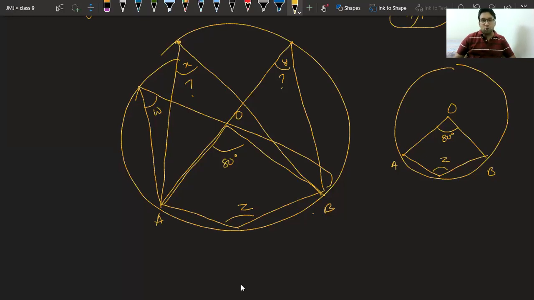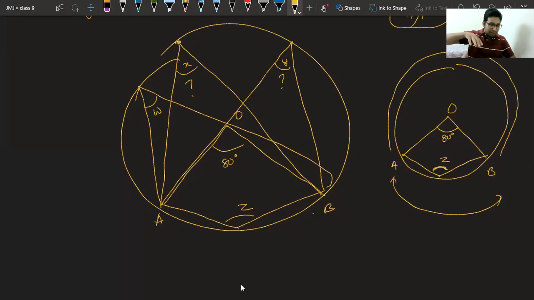Do one thing. We know angle made by an arc. AB is an arc. Class, we all know AB is an arc. But this angle is not made by this arc. Isn't it? If you observe, we have one more arc. Class, if AB is the minor arc, yes, Rudra, good beta, correct. We have a major arc also. We have major arc AB also. And if you observe, this major arc is making an angle of this much at center.